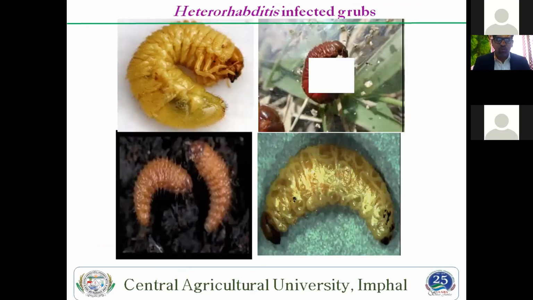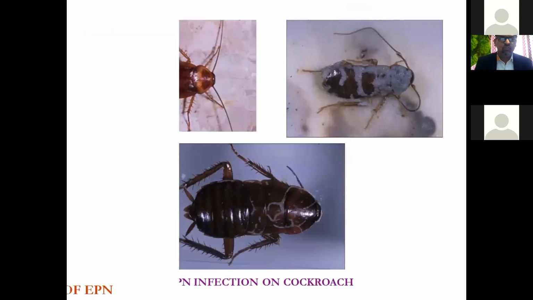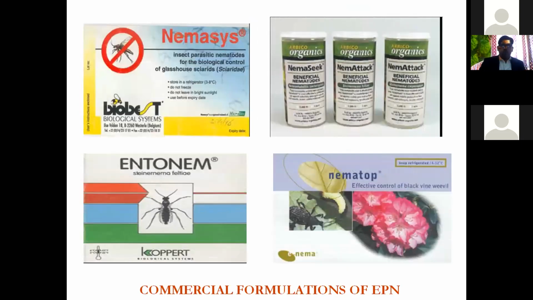You see most of the white grubs, like the groundnut white grub, are easily controlled by this EPN. Also, cockroach can be controlled by this EPN. So these are the related work. These are some products in the market that are available for controlling most insect pests.